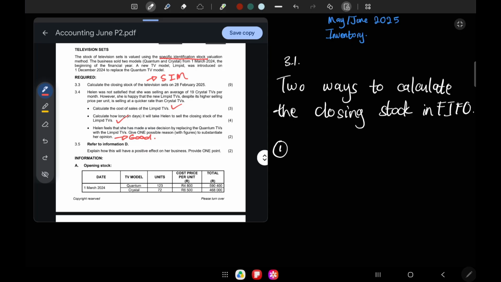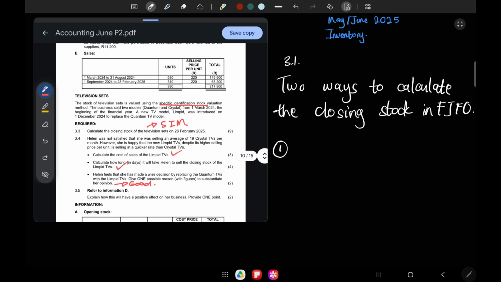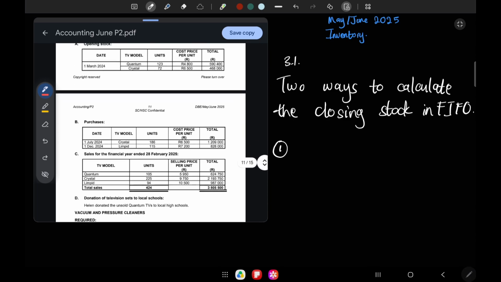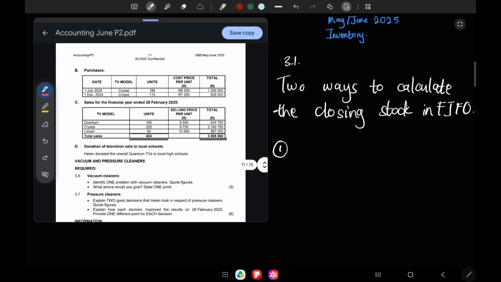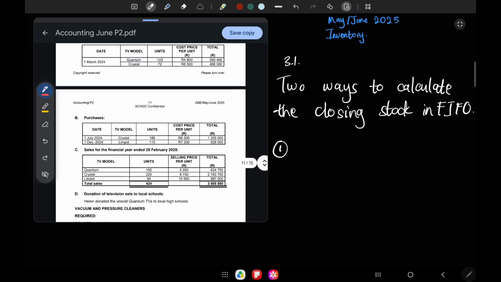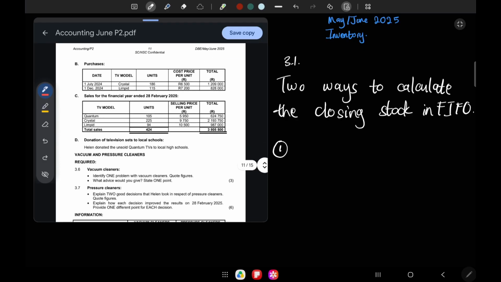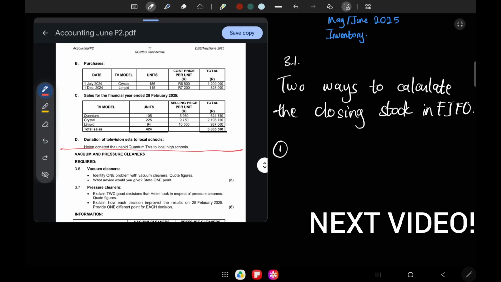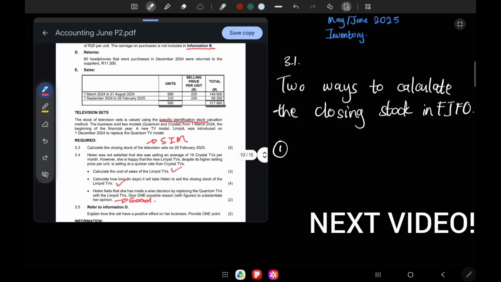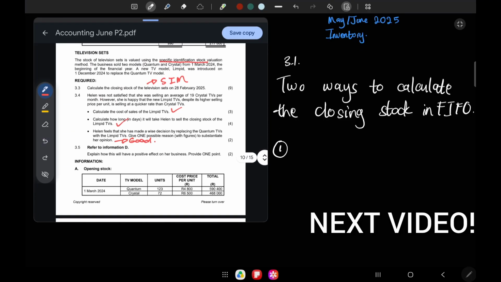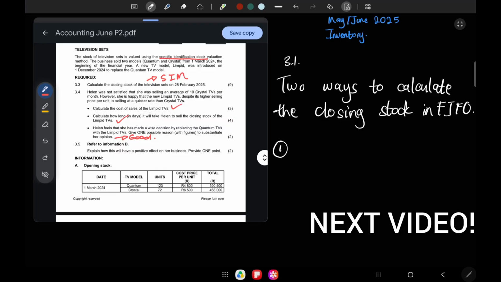3.5, refer to information D. Explain how this will have a positive effect on a business. Provide 1 point. So we have information A, B, C, D. Then we have vacuum cleaner. Okay, we don't need to do that now. Let's just focus on A, B, C, and D. From there we have vacuum and pressure cleaner, so we don't need to worry about that information now. Let's move to where our question started. Television sets. Okay, we're done with headphones right now.